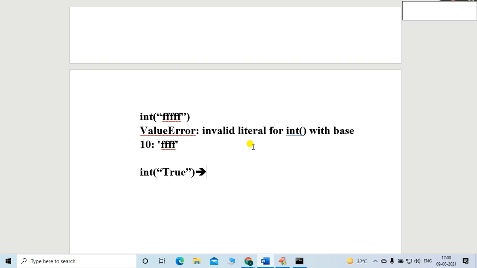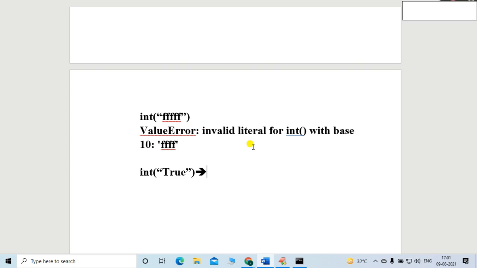Is it possible? Such types of questions are asked in an examination or a technical interview, friends. So is it possible to convert this string data type, whose value is true, to an integer? Can you apply some logic? Can you think logically? Yes or no? I'm expecting the answer from you. Just type, no need to speak.